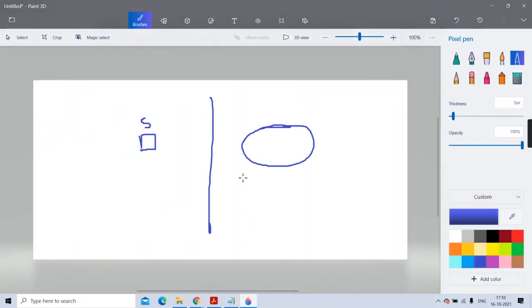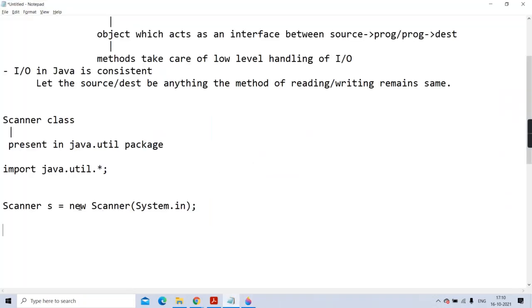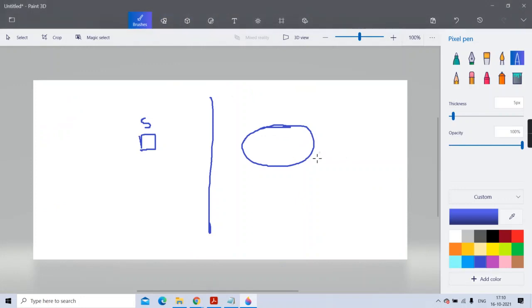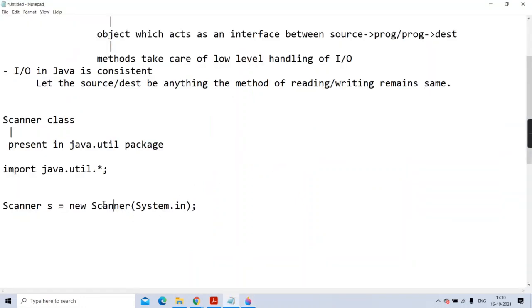So diagrammatically I'll try to show you. So here you got it. What has happened is clear. Because of new, first which object is created? Scanner object. The scanner object got created. Then a magic method is called for that scanner object, called the constructor. Magic method means a method which is called implicitly. You don't have to call it explicitly. And what is that magic method here in this context? As I have written with round brackets, one method is called the constructor. And to that constructor this in is passed.